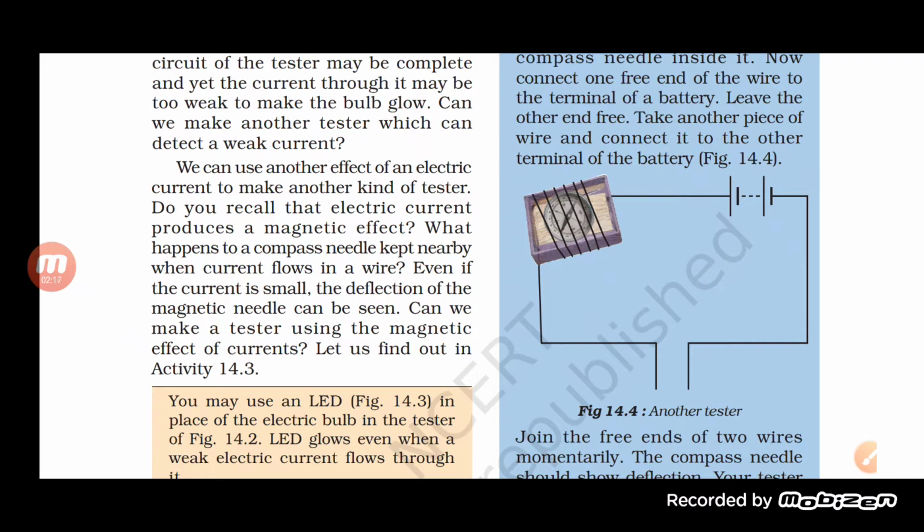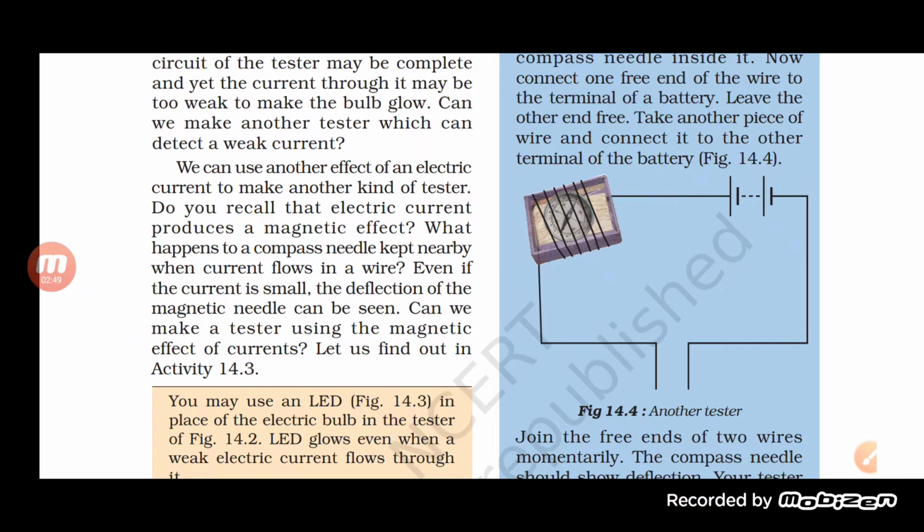In the case of lemon juice, a good amount of electric current cannot flow through it, so ultimately the bulb will not glow, because the proper amount of electric current, when it passes through the filament of the bulb, makes the filament heat, and that ultimately helps in the glowing of the electric bulb.